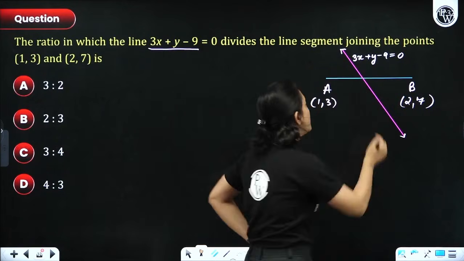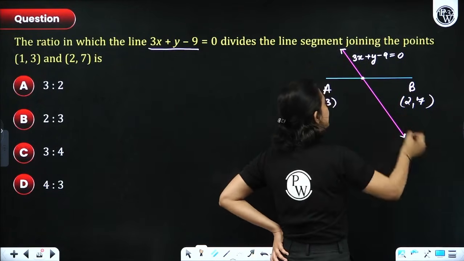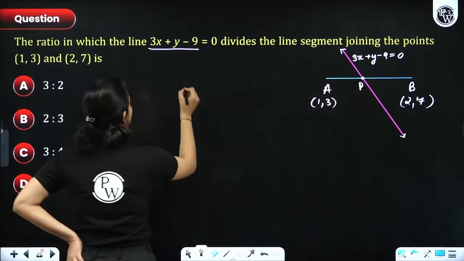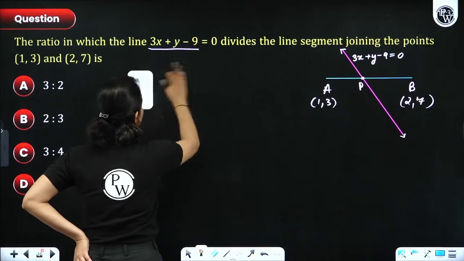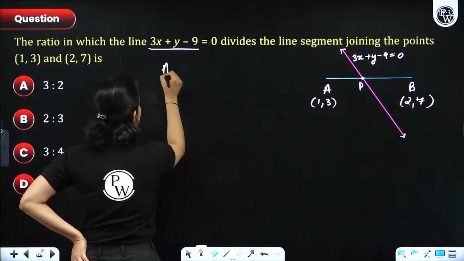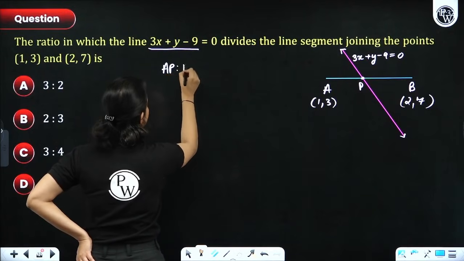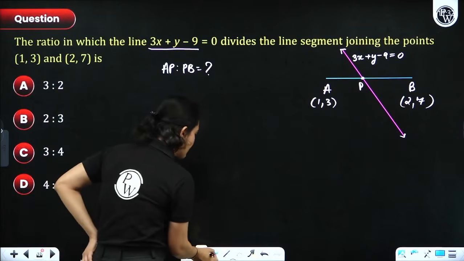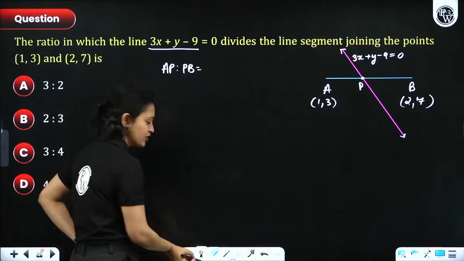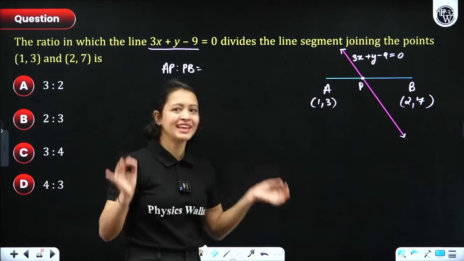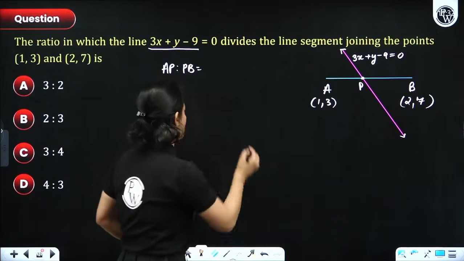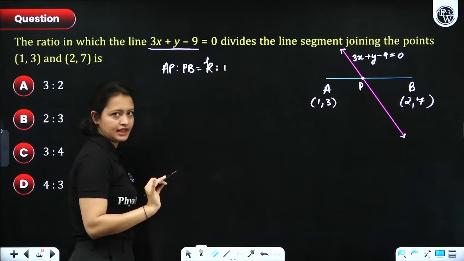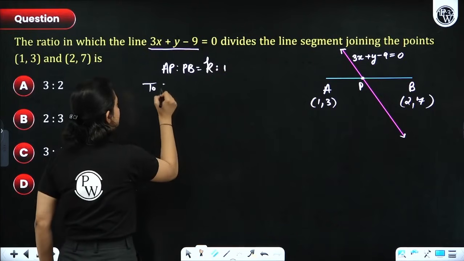Right, everyone? Now the question is asking you to figure out in what ratio this line is intersecting AB. Let's suppose that it is intersecting AB at point P. So what do you have to find? You have to find AP ratio PB. Now, I have already taught you that whenever you have to find a ratio, you always take it as k ratio 1. So you have to figure out the value of k.